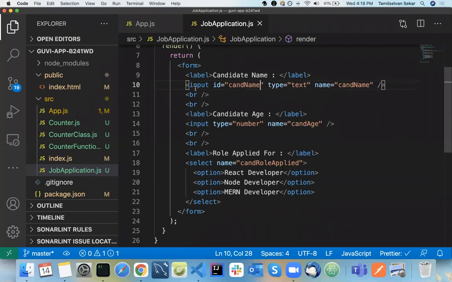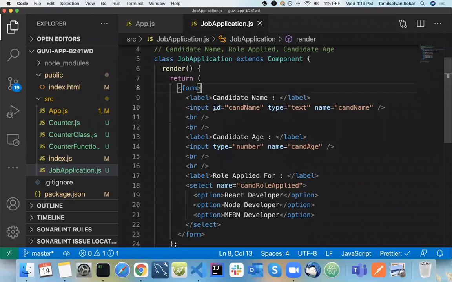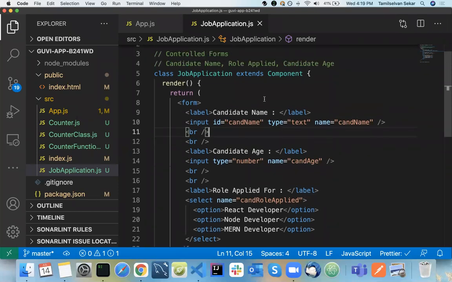So whenever we submit the form, we will get the element by ID, document.getElementById of that particular field, and get that value, and we will be storing it in a variable. Okay, so that's how we use it. That's something called an uncontrolled form.